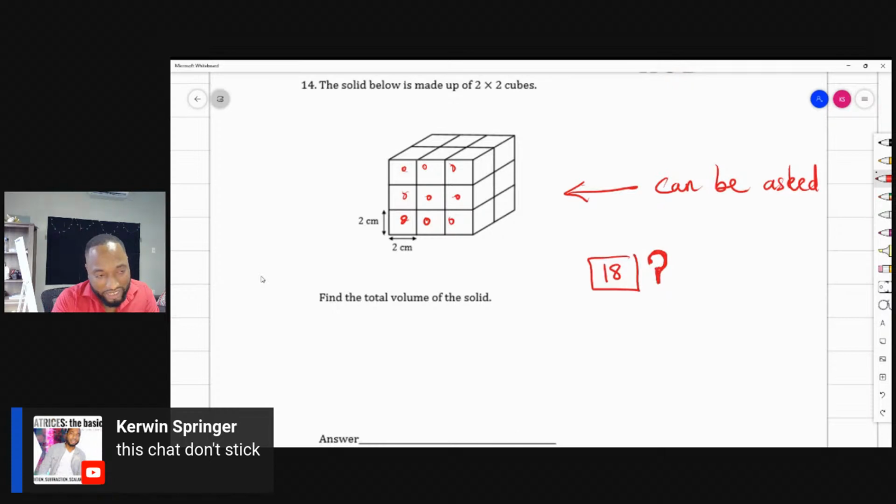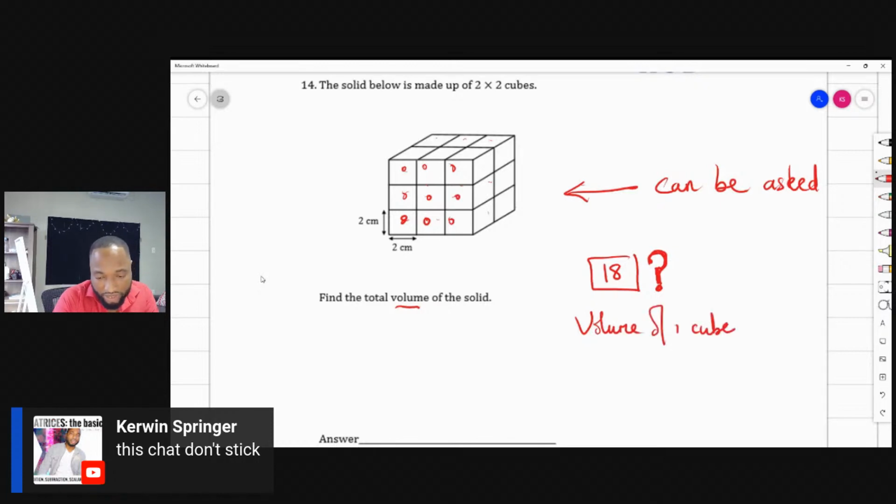Well, 18 is the answer for the number of cubes, because you have 9 in front and you know there will be another 9 in the back somewhere, hiding out in the back, because it's like that. But that's not the volume, because what is the volume of 1 cube?